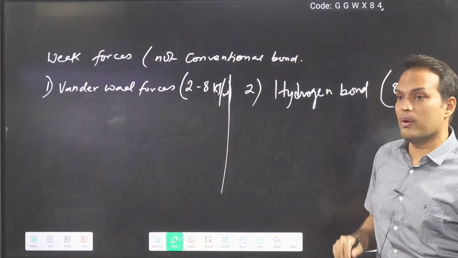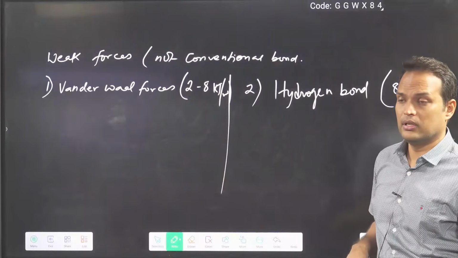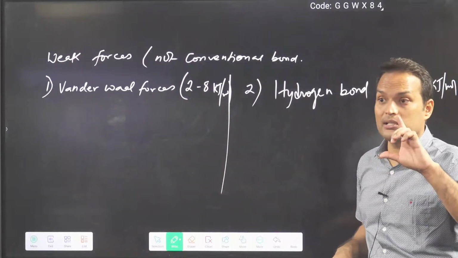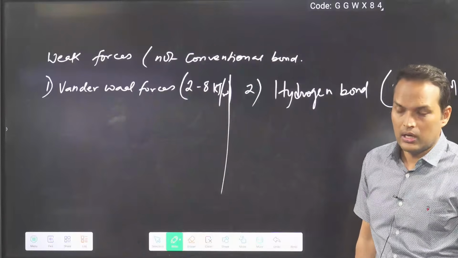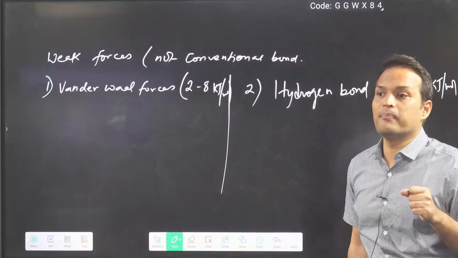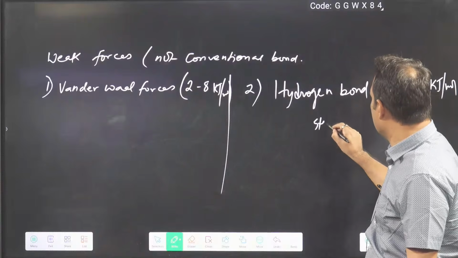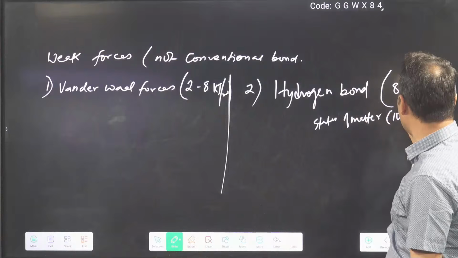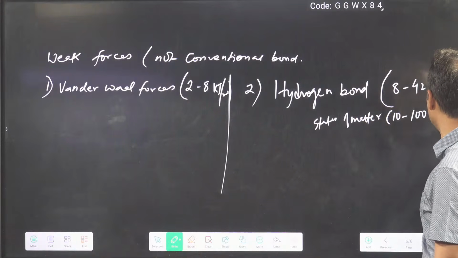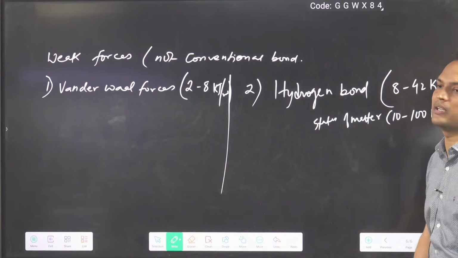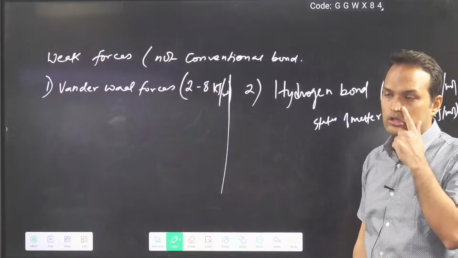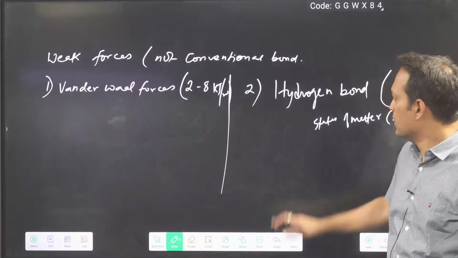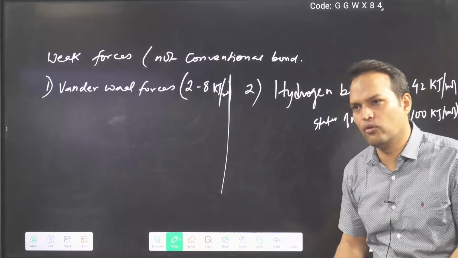In fact, one case you remember, the HF case. They say that in F minus HF, hydrogen bonding is like a covalent bond in fact. And in the removed chapter, states of matter, they were giving data that bond energy of hydrogen bond is from 10 to 100 kilojoule per mole. States of matter is now removed. Okay, we will consider these as weak forces only.